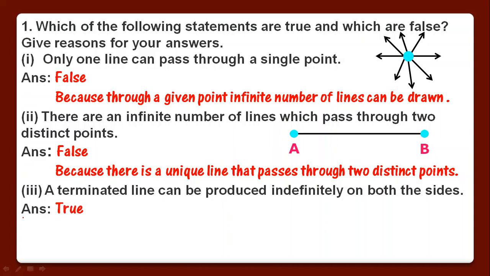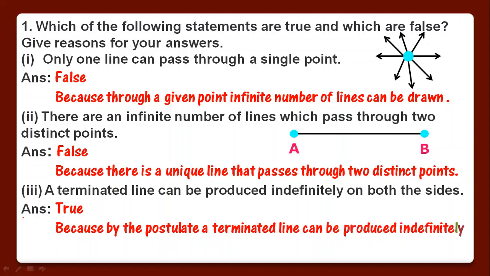Third statement is, a terminated line can be produced indefinitely on both sides. We have studied this thing. It is true because by the postulate, a terminated line, meaning a line segment, can be produced indefinitely. We can see through a diagram, this is a line segment. We can produce it from both sides indefinitely.